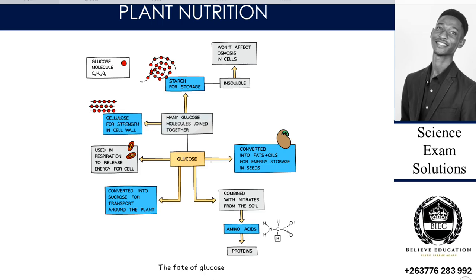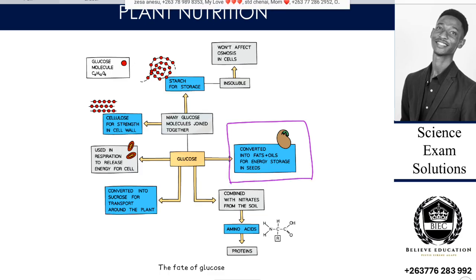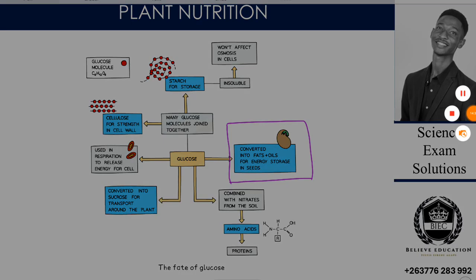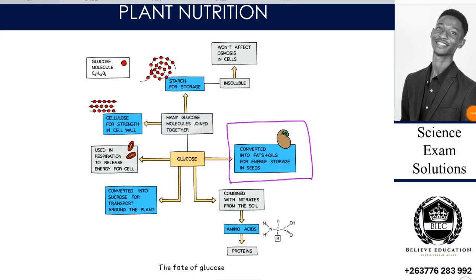Our glucose can be converted into fats and oils here. That's when it gets to be used up for seeds, right? Then the other one, the glucose can be combined with nitrates from the soil, and then it can give this amino acid.